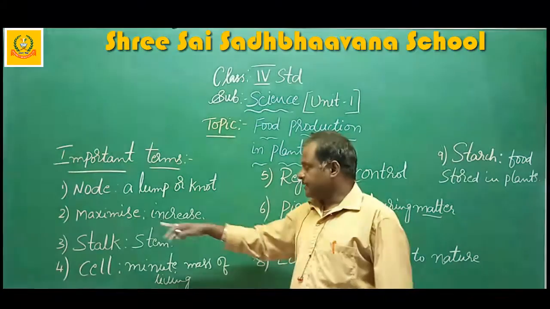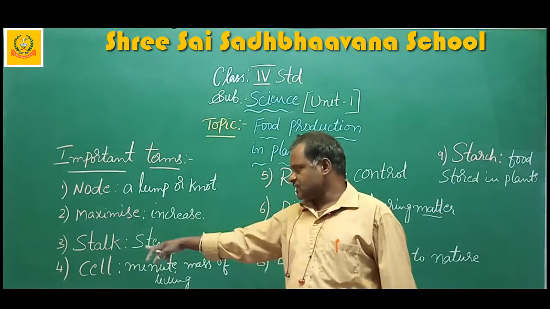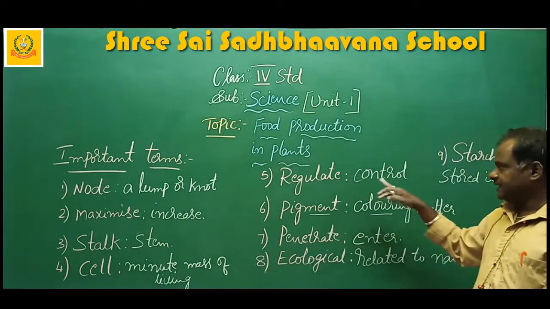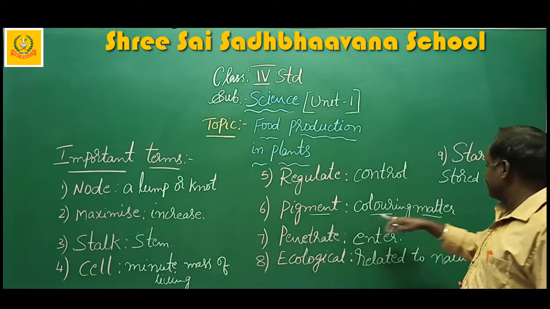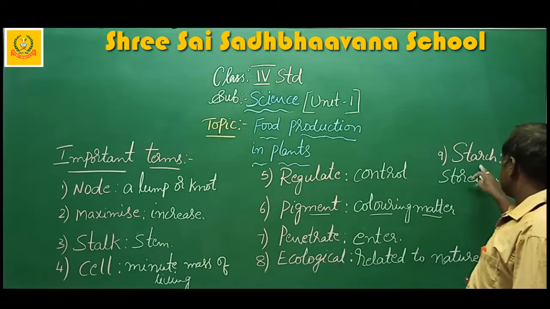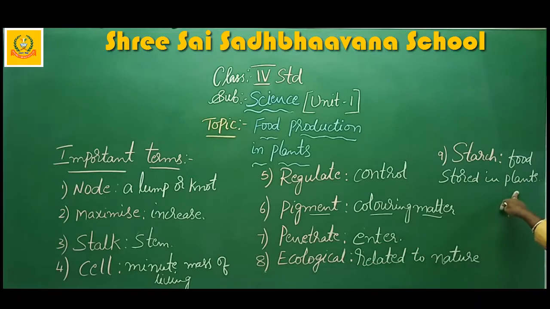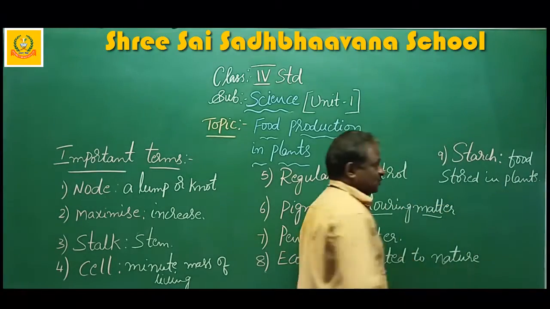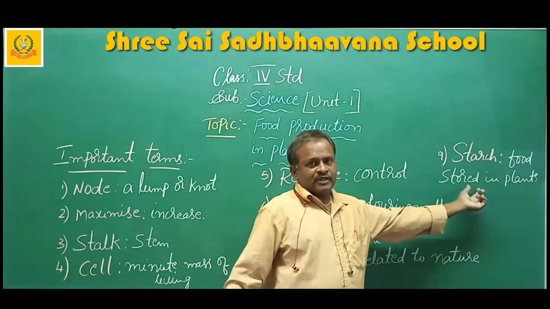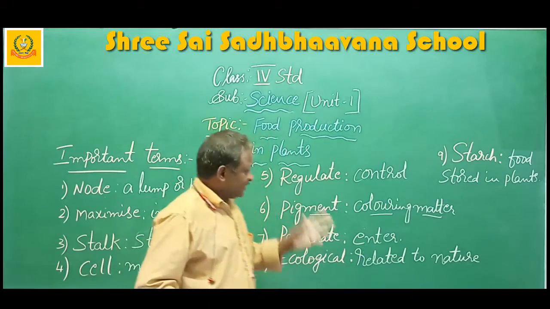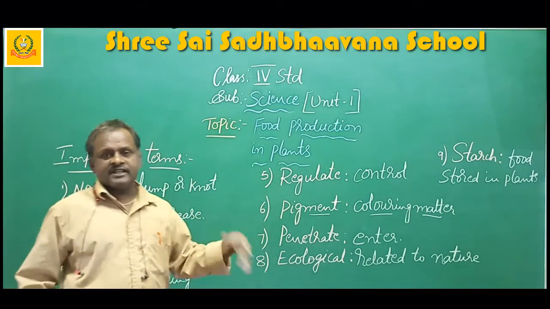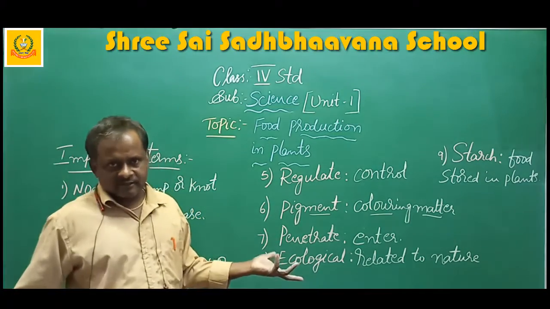Node, a lump. Maxima is increase. Stalk, stem. Cell, minute mass of living matter. Regulate, control. Pigment, coloring matter. Penetrate, enter. Starch means food stored in plants. See, these are all the hard words coming in this chapter so far. For that reason only, once again I am recalling the chapter.